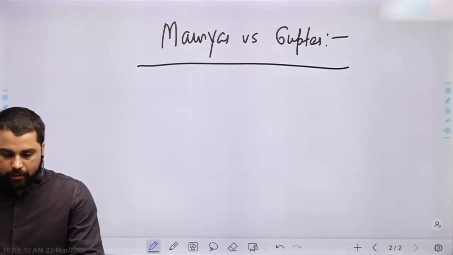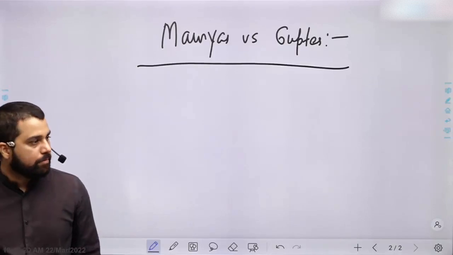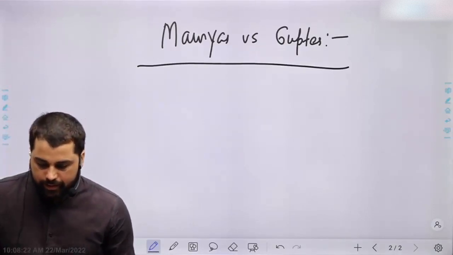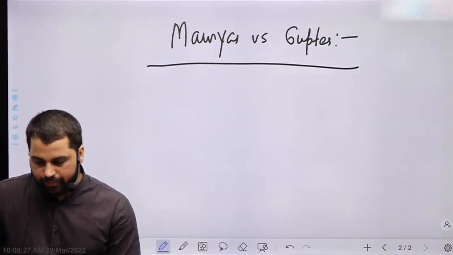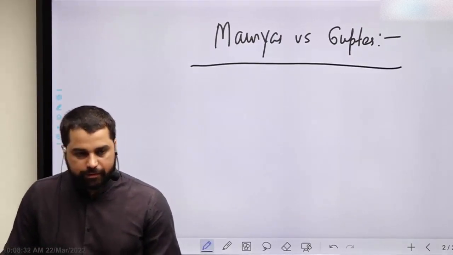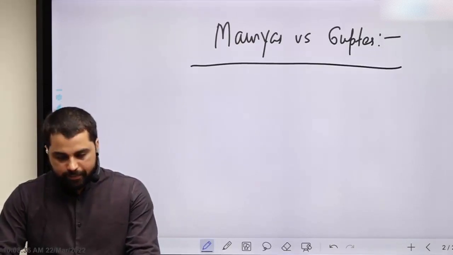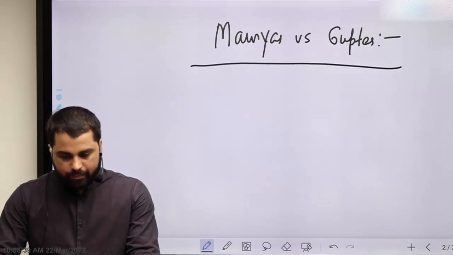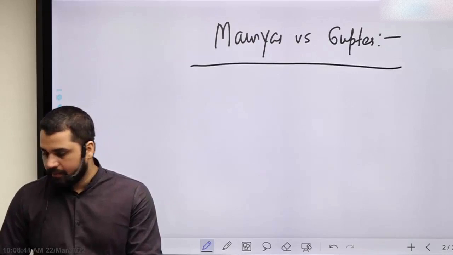The tax system of the Mauryan dynasty was more stringent, whereas Gupta rulers favored a liberal taxation system.